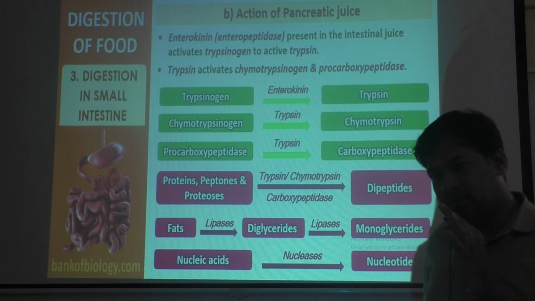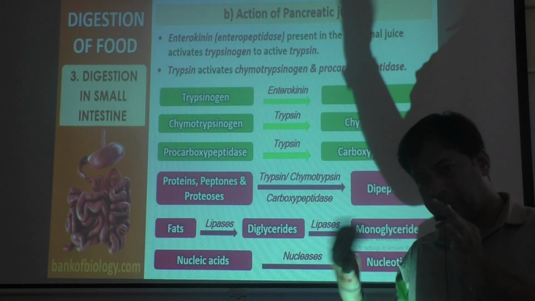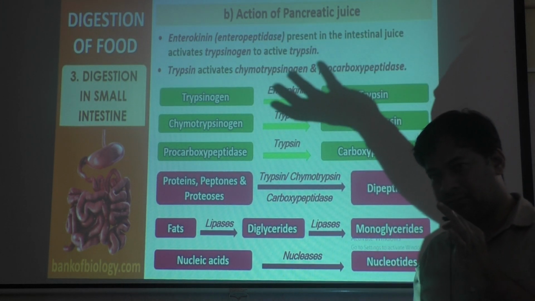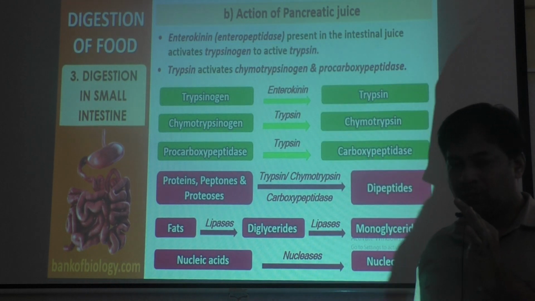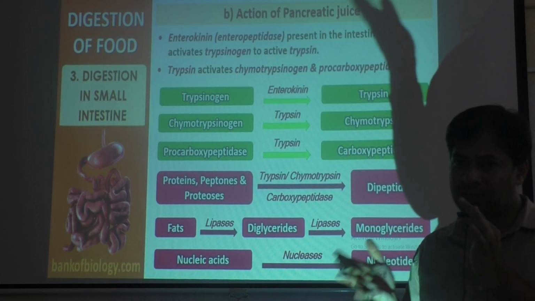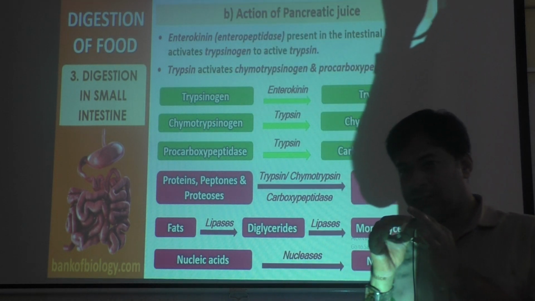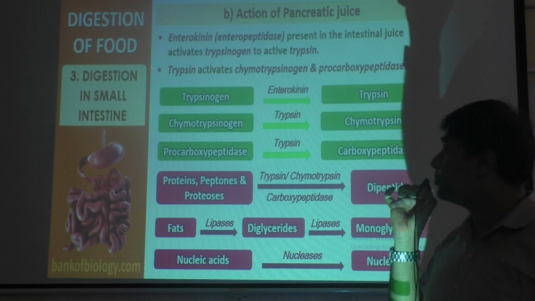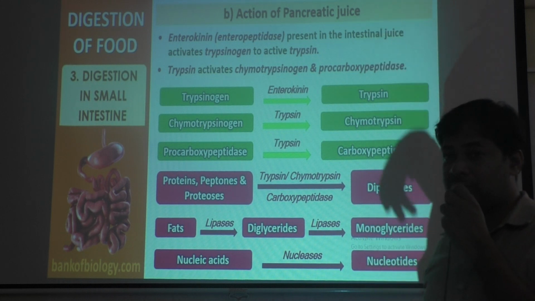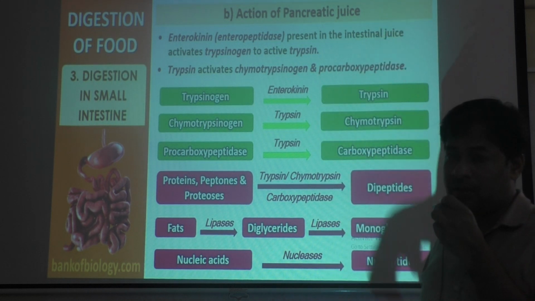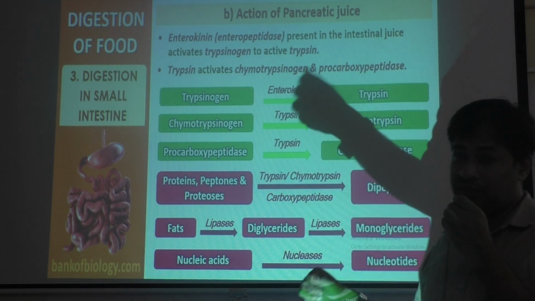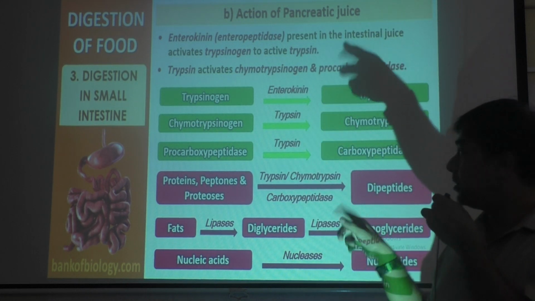When trypsinogen is converted to trypsin, then it becomes active, because trypsin is active. What will convert trypsinogen to trypsin? That is intestinal juice. Intestinal juice contains one important enzyme, enterokinin or enteropeptidase, that will convert trypsinogen to trypsin.